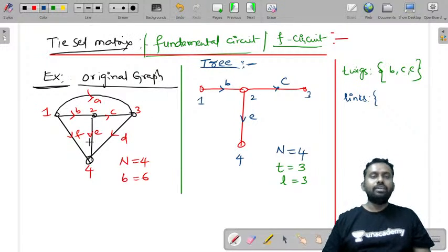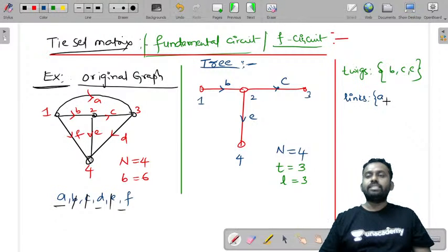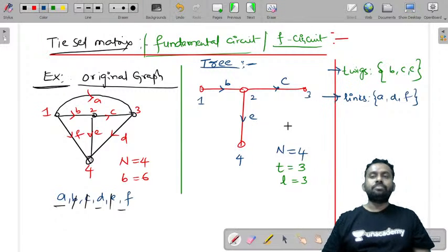Now, what are the chords? The total number of branches here are A, B, C, D, E, and F. If you observe, B, C, E are twigs. The rest, A, D, F, are called links. These are called twigs. These are called links.